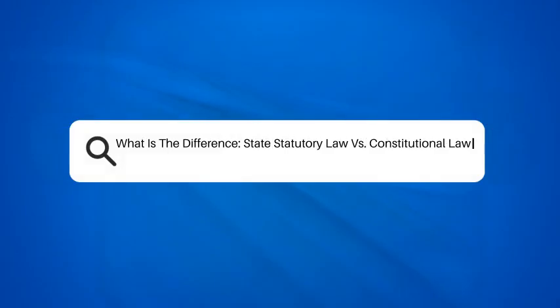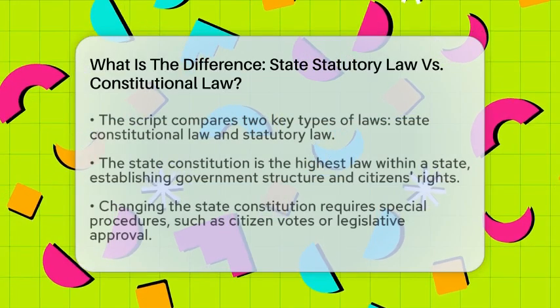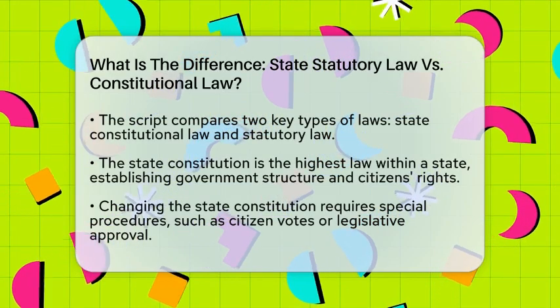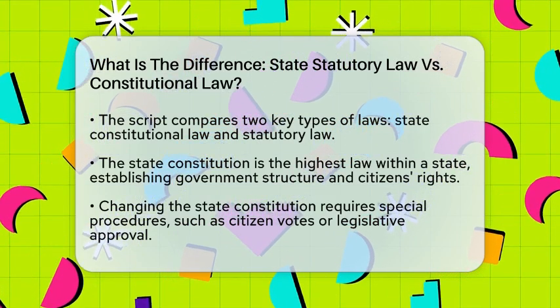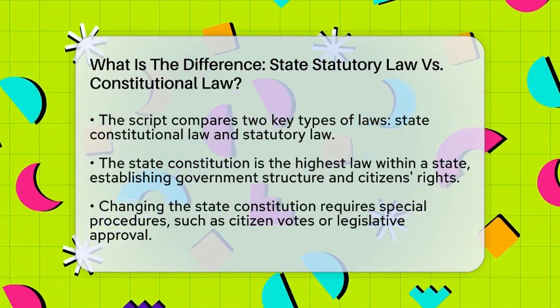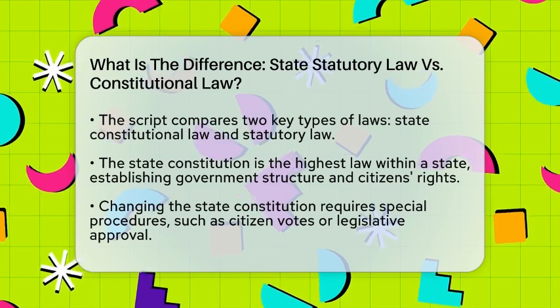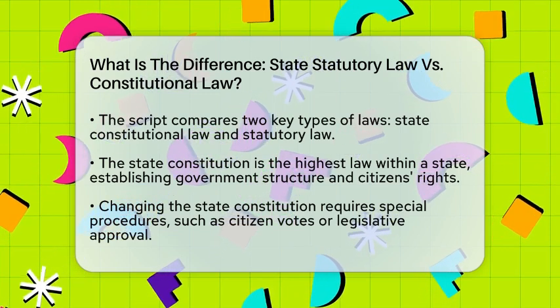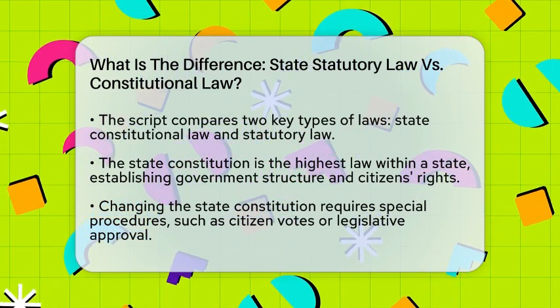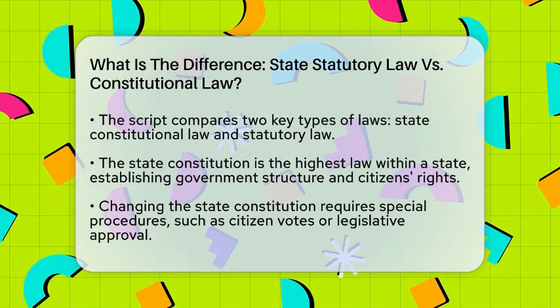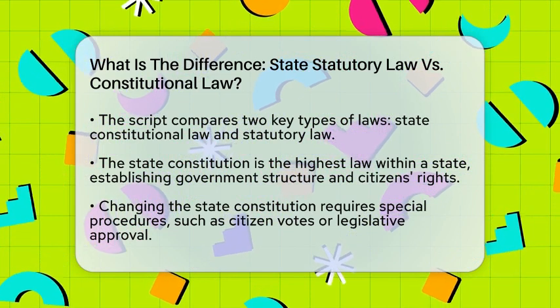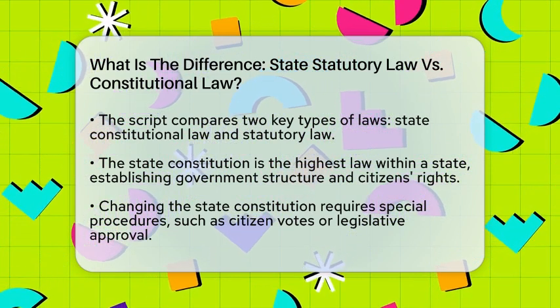What is the difference? State statutory law versus constitutional law. Imagine trying to build a house without a blueprint or rules. That's what it's like when laws clash or aren't clear within a state's legal system. Today, we're going to look at two key types of laws that shape how states govern themselves. Understanding these helps explain how state governments work and how laws are made and enforced.